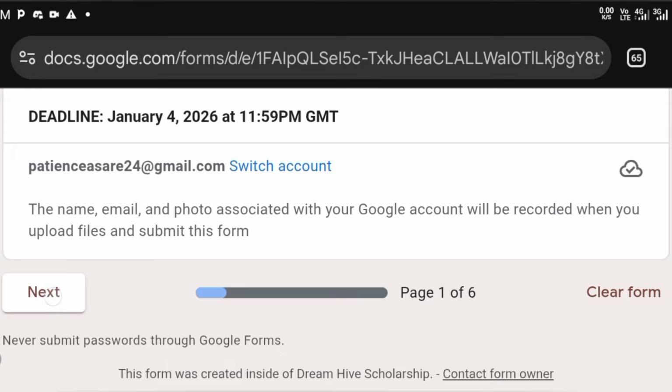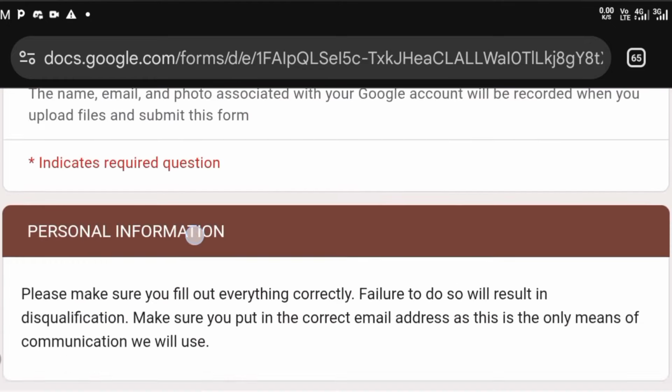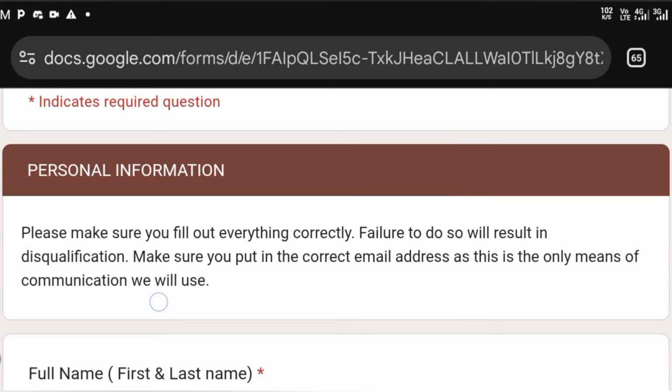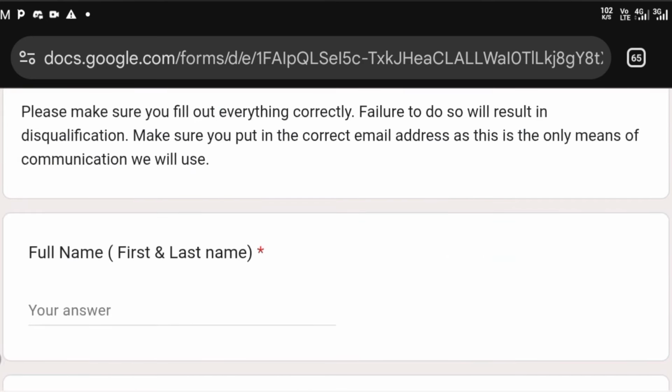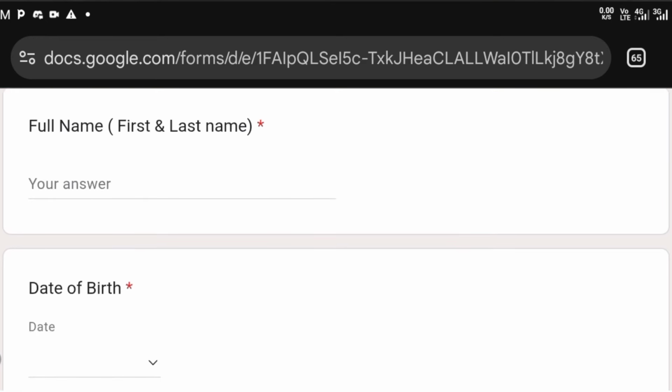So let's just click on next and see what we have on the next page. Now we have the personal information section. This is the part where you write about yourself, or you introduce yourself to the committee. So you have to make sure that you fill out everything correctly. Now, failure to do so will result in disqualification. Make sure you put in the correct email address, as this is the only means of communication they will use.